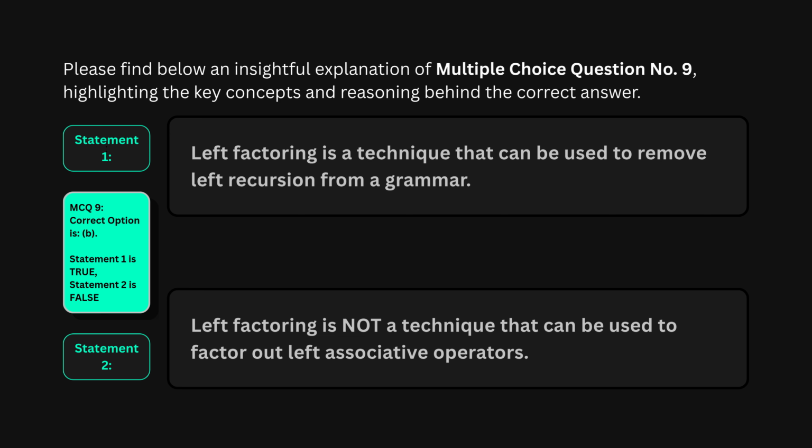The danger in this question is that both statements sound related to grammar transformation, so students assume both are true or both are false. That is the trap. Remember, left factoring is specifically about resolving common prefixes in production so a predictive parser can decide which rule to apply. It does not handle operator associativity.